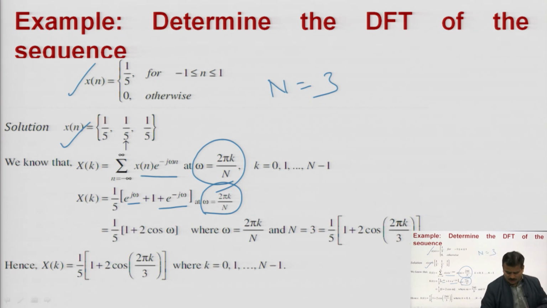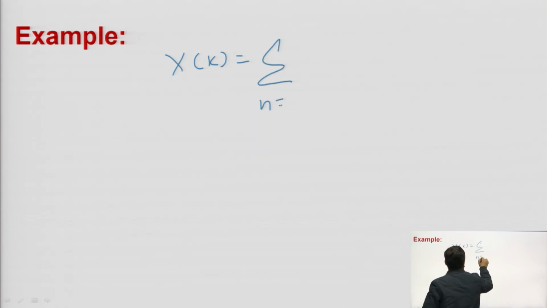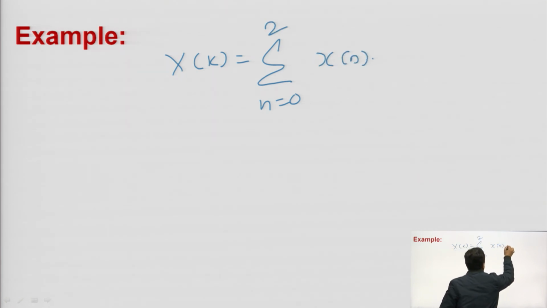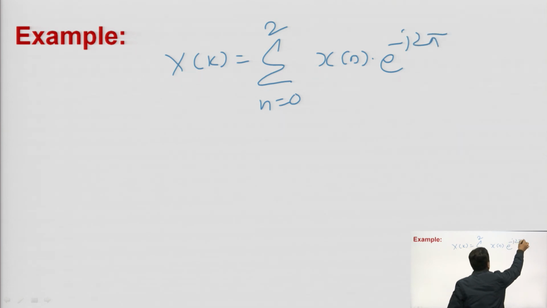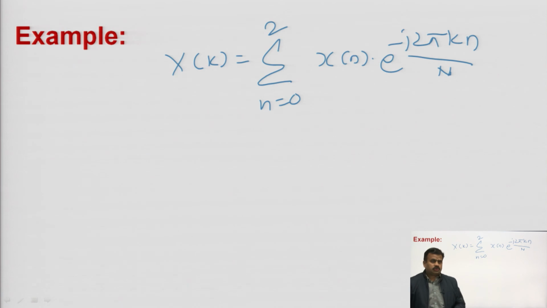Similarly, in the last question that I told you, here also you can calculate, because both questions are similar. Now, this is what I told you: x of k is equal to the summation from n = 0 to n minus 1, so 0 to 2, of x of n into e to the power minus j 2 pi k n by n. By this formula you can calculate your DFT, but do not be confused here.